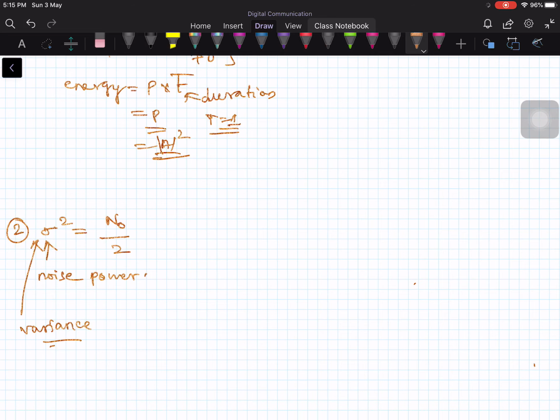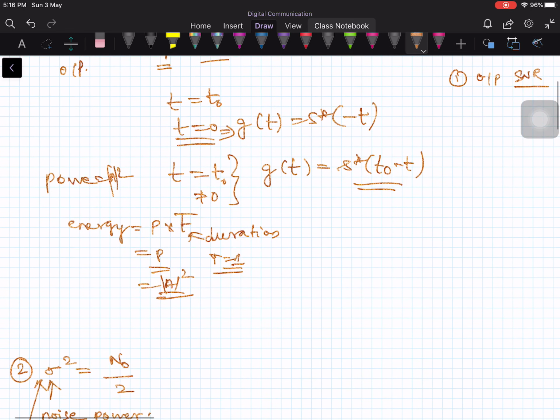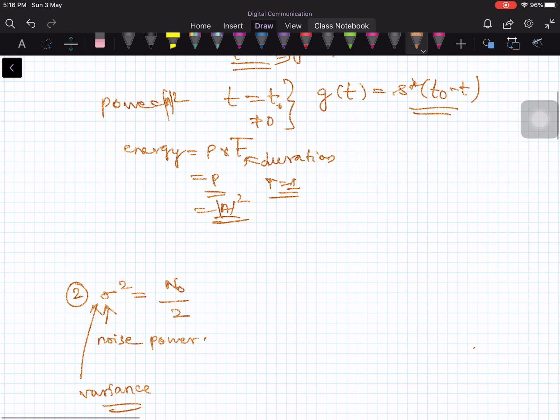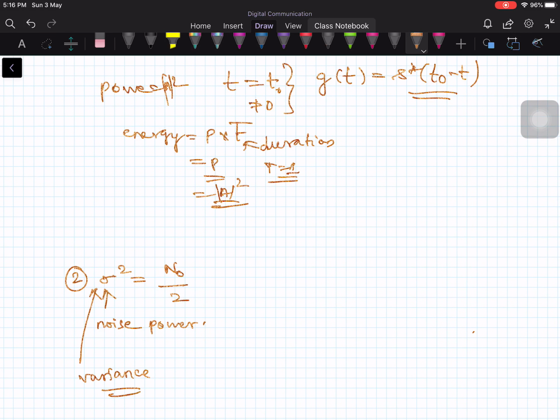Variance. And by the way, this is the mean of the signal. So the mean will give you the signal contribution, and variance will give you the noise contribution. So a times r of t is the mean of the signal, that means the mean of the output. And sigma square is the variance of the output. That essentially will give you the noise power, and this is equal to N0 by 2.